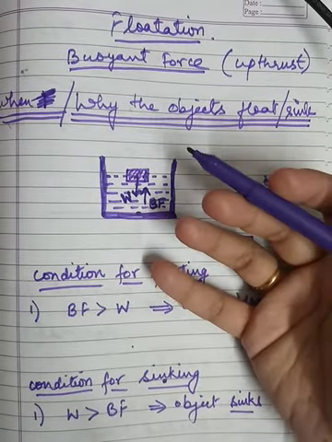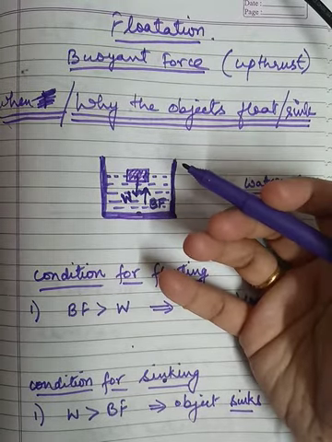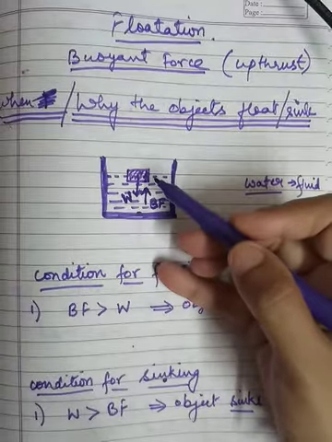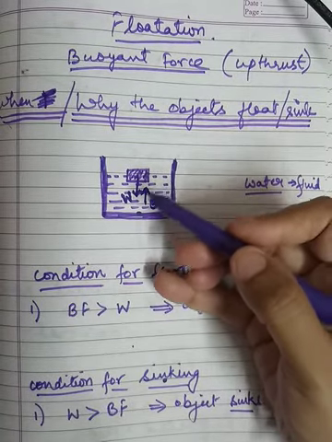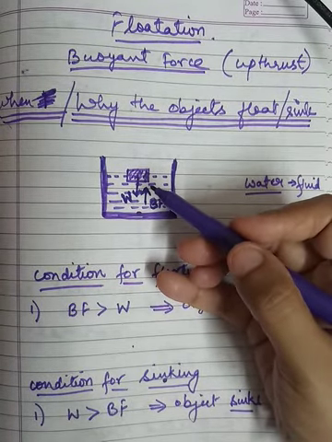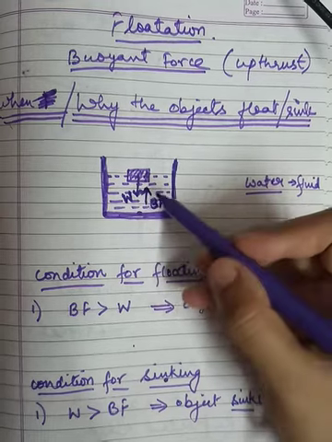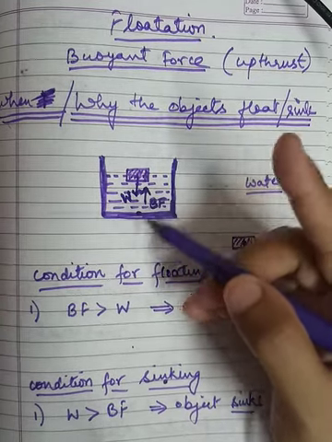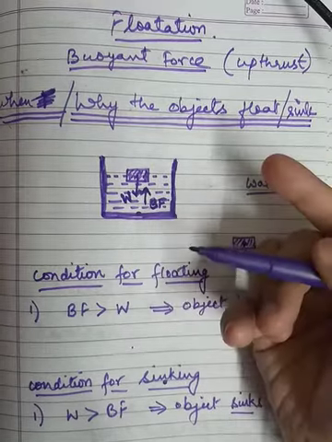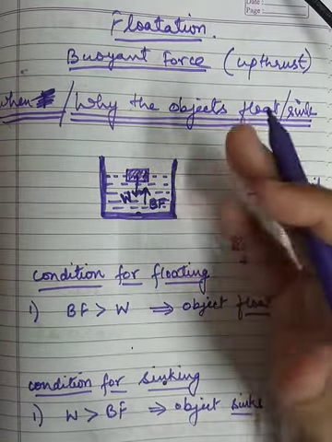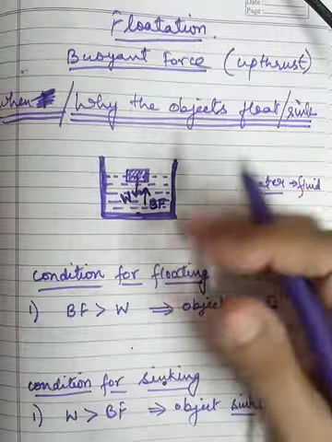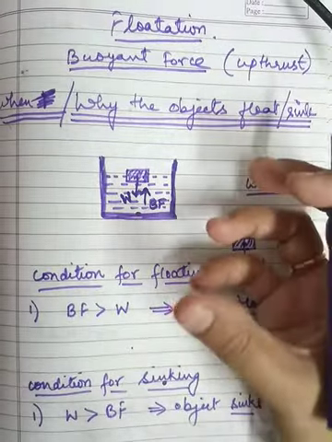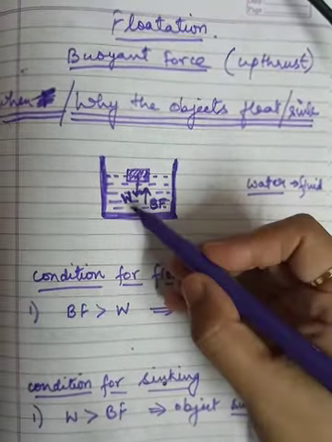This can be understood with the help of an example. Again, the example of the bottle. We considered an empty bottle in the beginning. That empty bottle is floating every time, but if it is filled up with water or any other liquid or any solid, sand or mud or anything, it becomes heavy, so its weight becomes more.